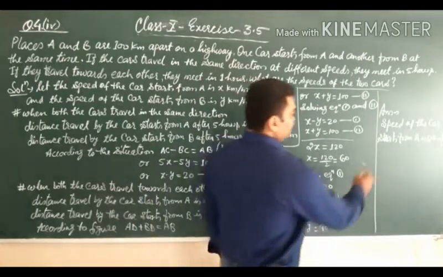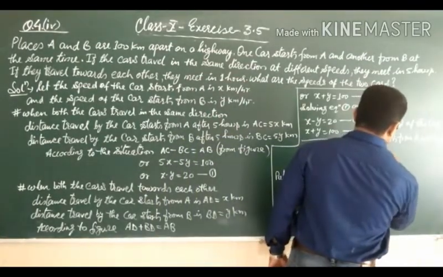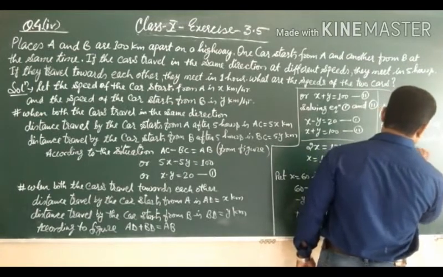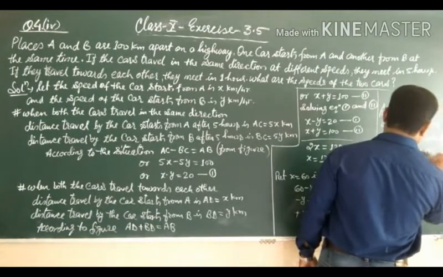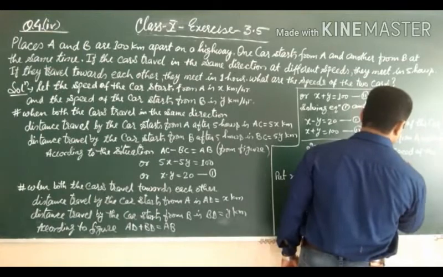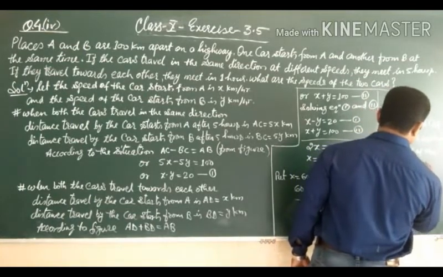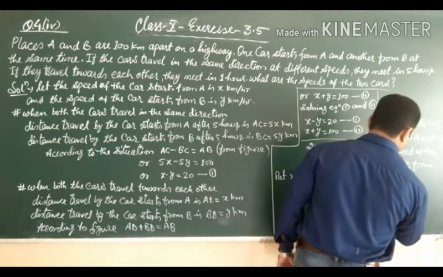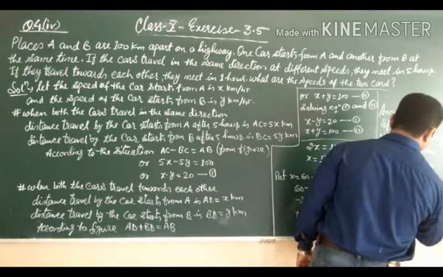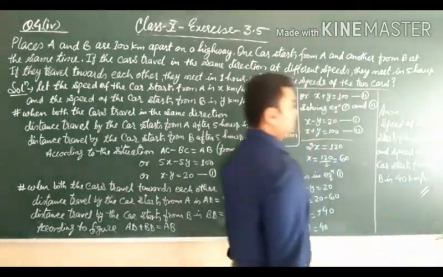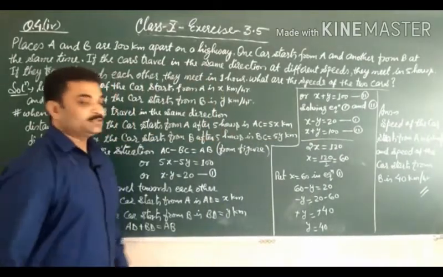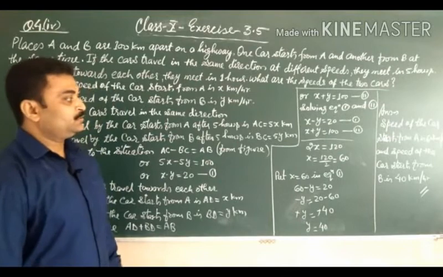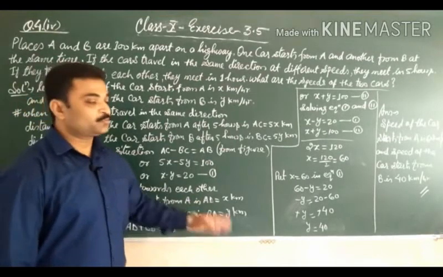Okay. And speed of the car that starts from B is 40 kilometer per hour. So students, in this way you have to solve this question. So I think all things are clear. So pause the video to note it down.